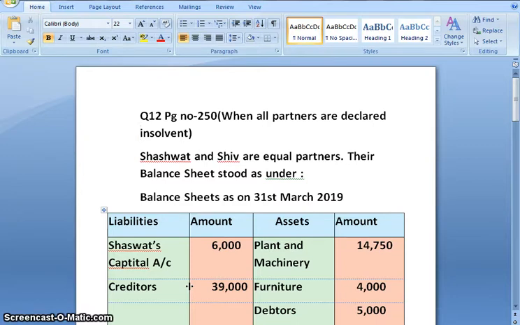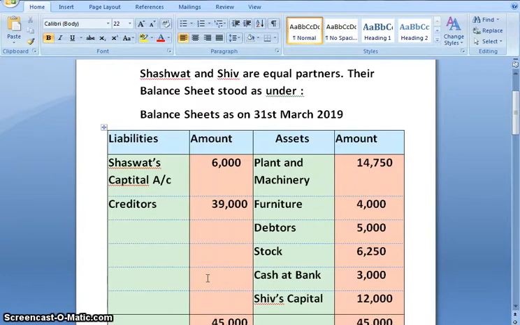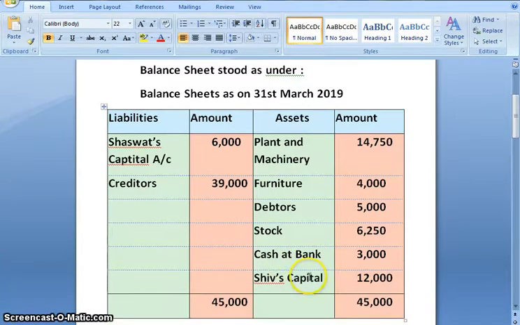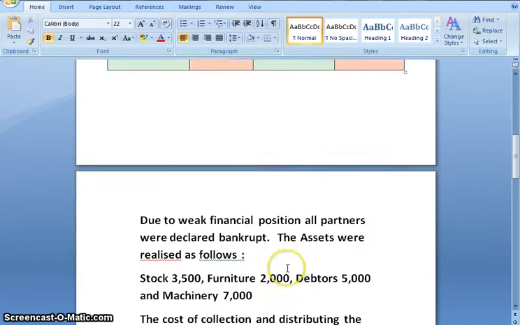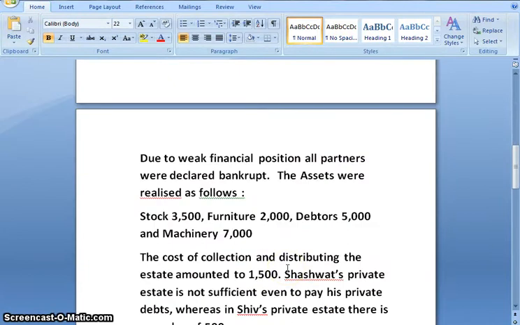Shashwat and Shiv are equal partners. Their balance sheet stood as under. When we have a look at the liability side, we have Shashwat's capital, creditors, and on asset side we have plant and machinery, furniture, debtors, stock, cash at bank, and Shiv's capital. Due to weak financial position, all partners were declared bankrupt.